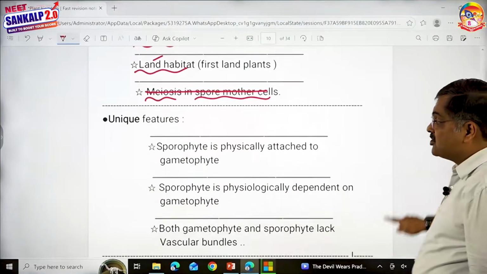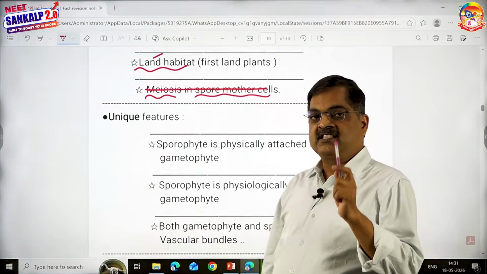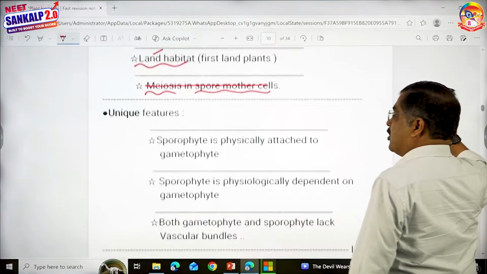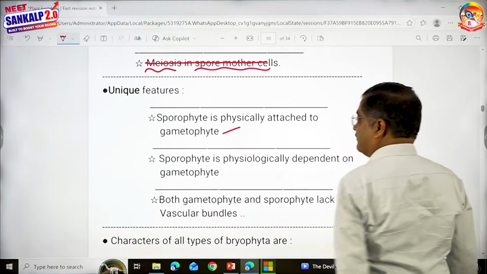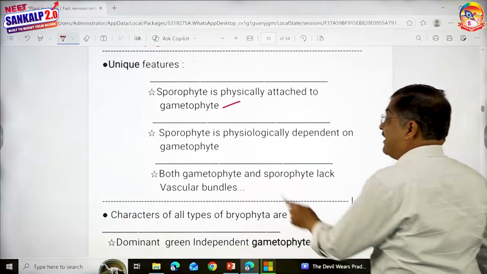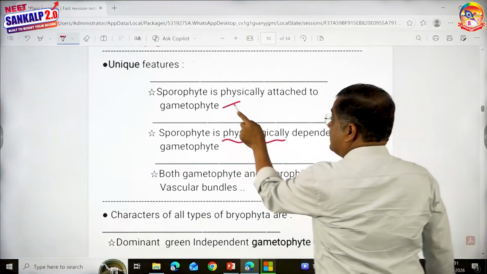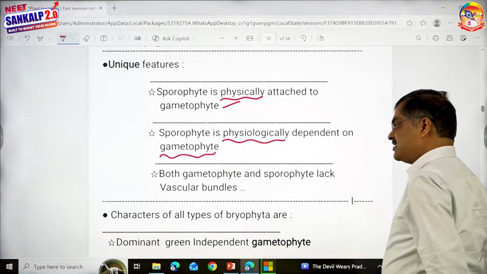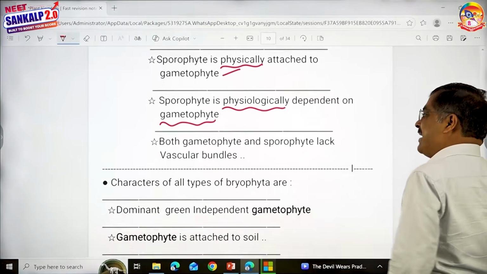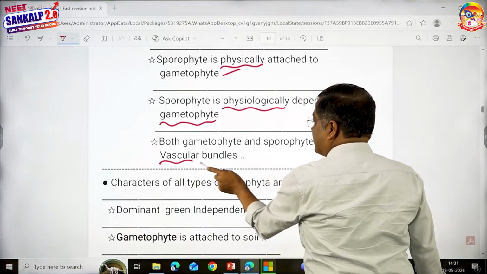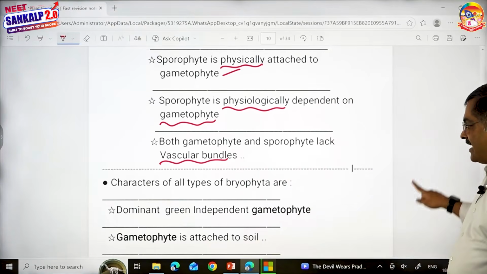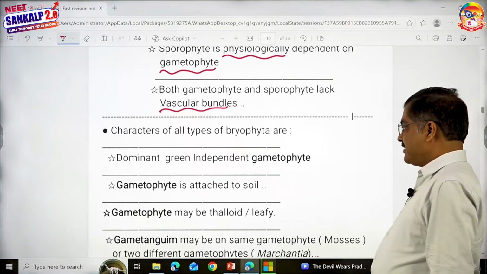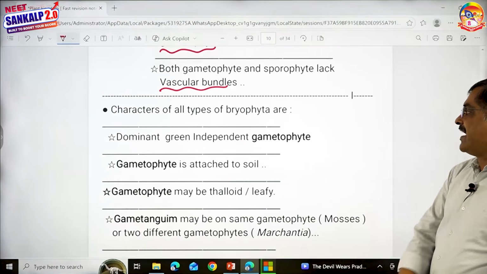What are the unique features? When I say unique, children, it is seen only in bryophytes. In no other group are you going to see this. Sporophyte is physically attached to gametophyte. Physiologically, it is dependent, absorbing water and salts from gametophyte. Both gametophyte and sporophyte lack vasculature. That is very important, which is seen here. These are characters of all types of bryophytes. So in all bryophytes, you're going to see this.